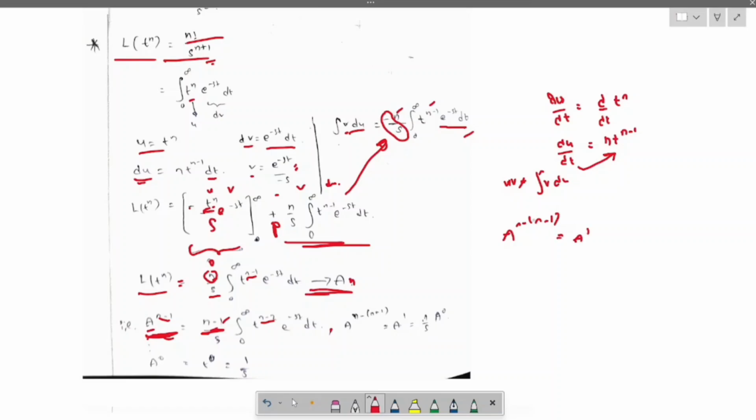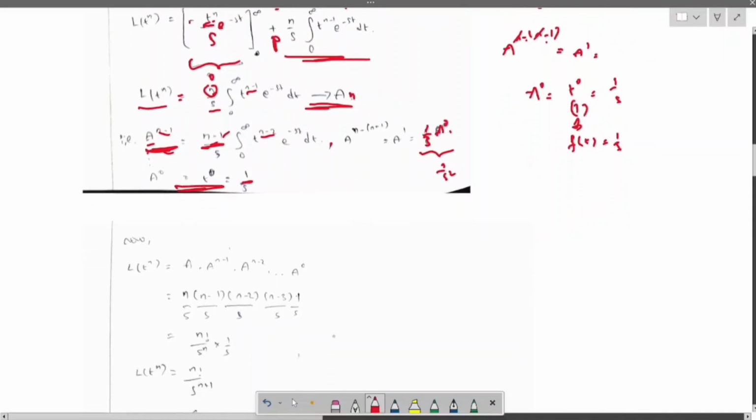a power 1, like n will get cancelled, minus into minus plus, a power 1. a power 1 is nothing but, for the n we will keep n, right? Here we will keep the 1 by s, a power 0. Now a power 0 equals t power 0, and t power 0 is nothing but 1. When f of t is 1, we will get 1 by s, right? Same, keep the 1 by s over here. Now 1 by s, a power 0 is nothing but 1 by s square.